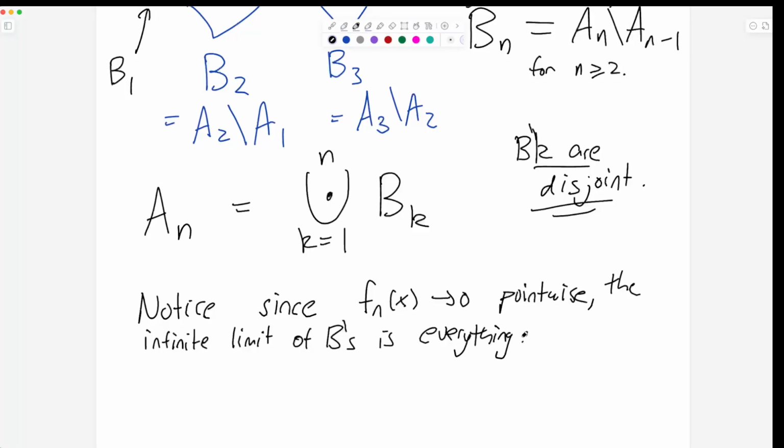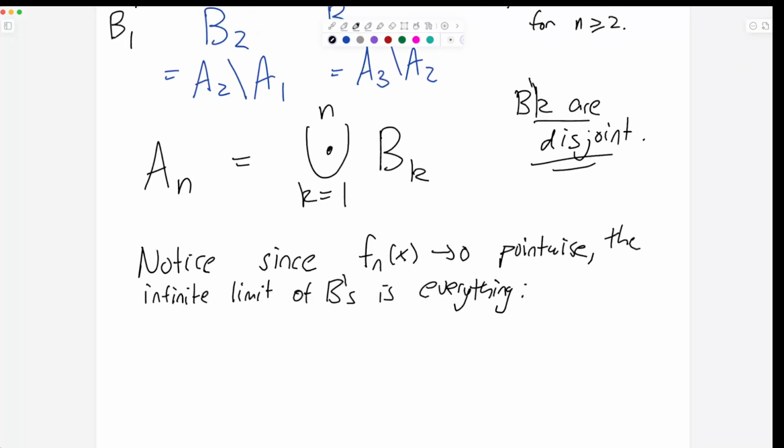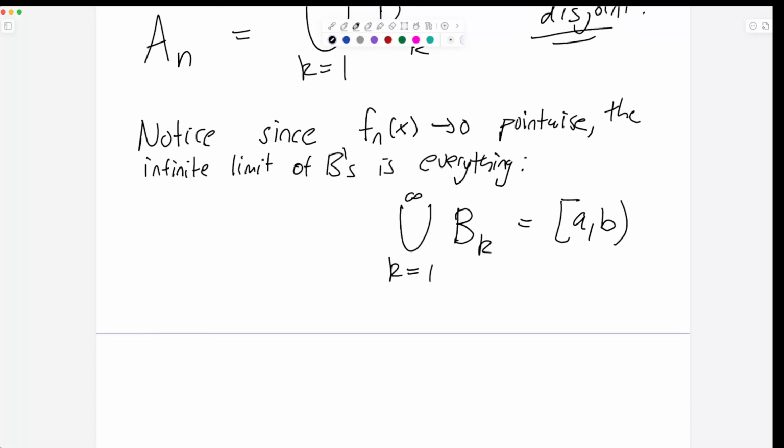That's the colloquial way I'm thinking about it. In an equation, I would write it like this. You could say the infinite union from k equals 1 to infinity of the Bk equals everything, [a, b]. Or you could write it as an integral, which is how we're thinking about things in this course. So you could say the integral of the indicator function of Bk equals the integral of the indicator of [a, b].